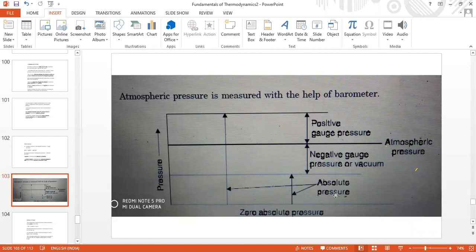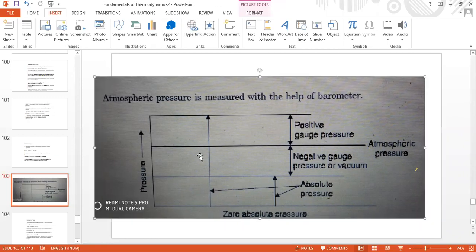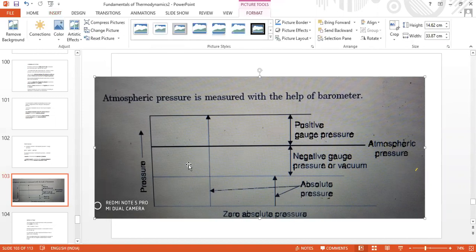Earlier, when asked about vacuum pressure, somebody answered in one way. You answer again, what do you mean by vacuum? Sir, vacuum means no air, sir. That is, of course, no air.